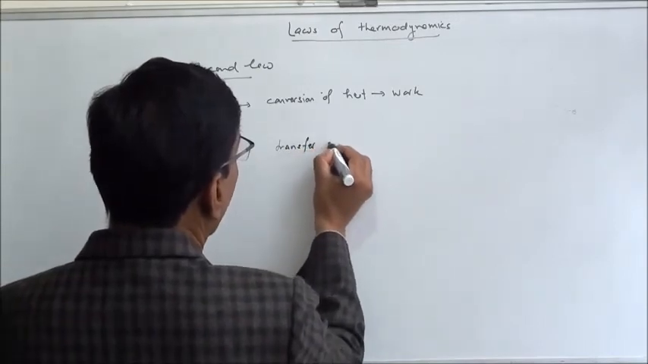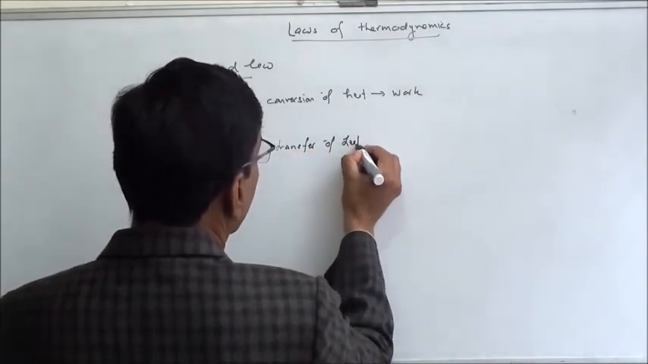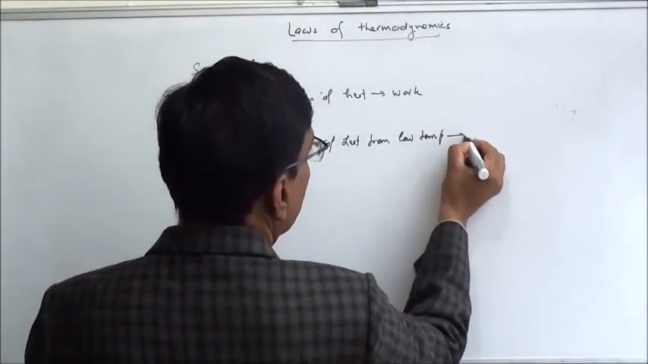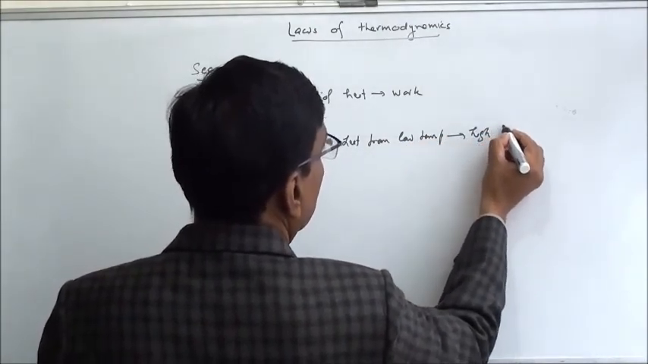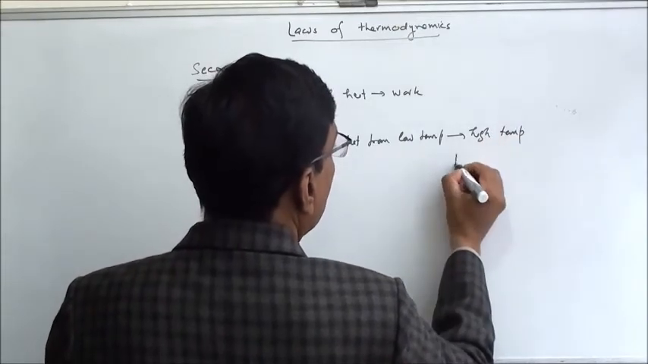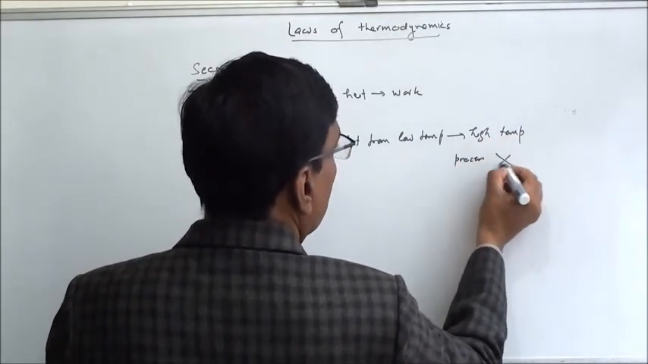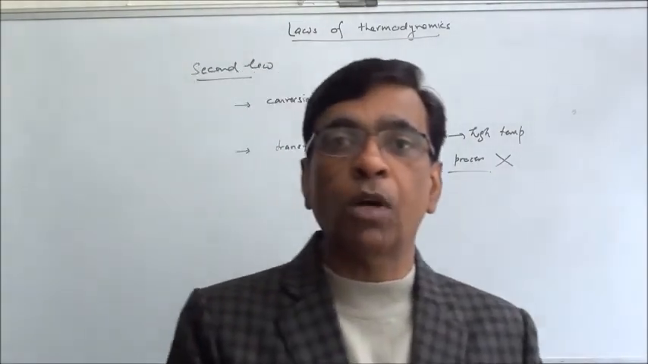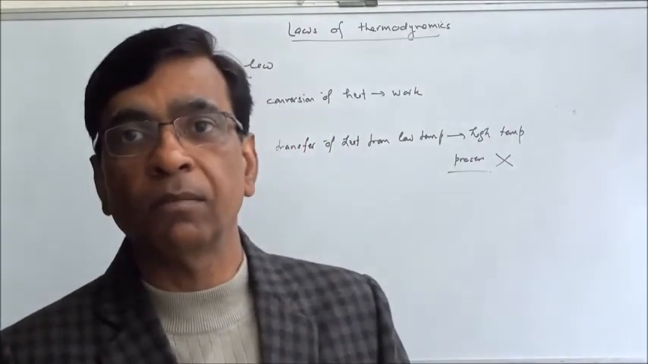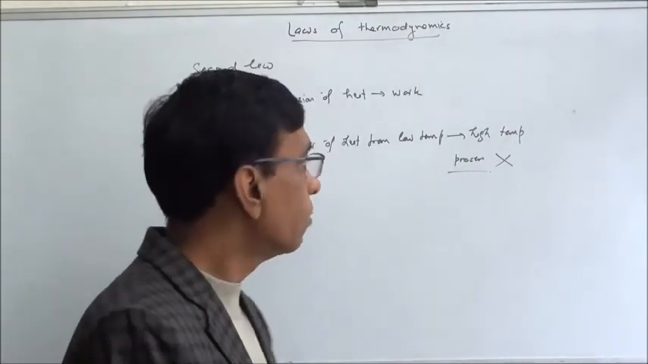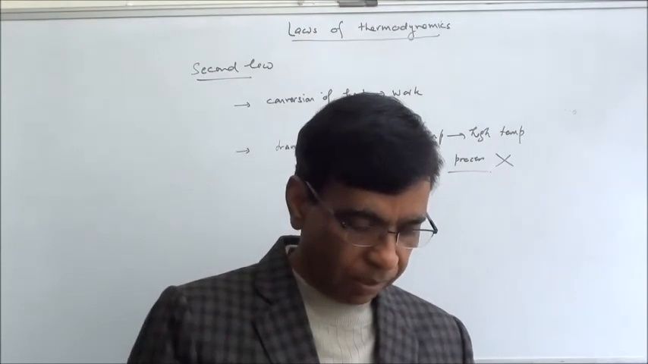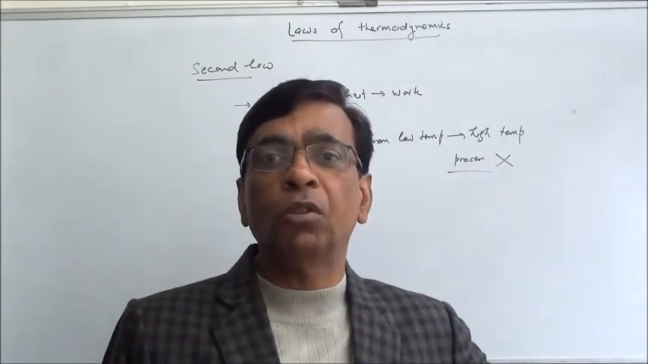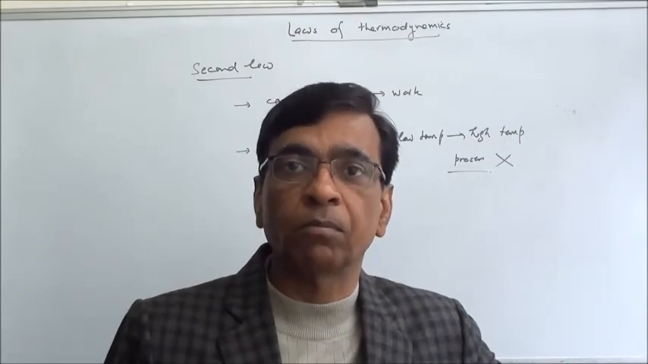So transfer of heat from low temperature to high temperature, these processes don't occur in nature. If we want this to happen, we have to provide some external energy. By itself, it's not possible. One statement was given by Kelvin, another by Clausius, but no need to learn those statements as such. This is the essence of that.